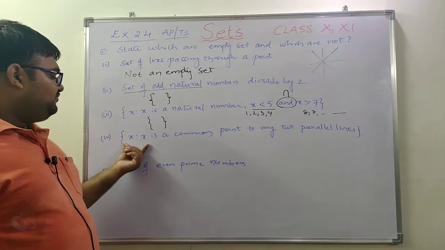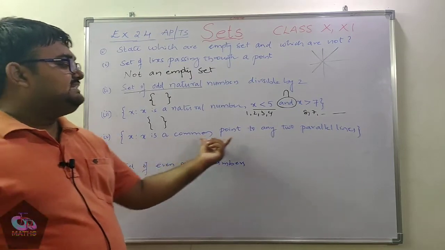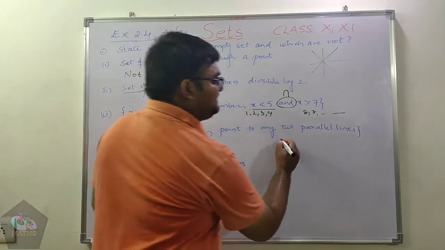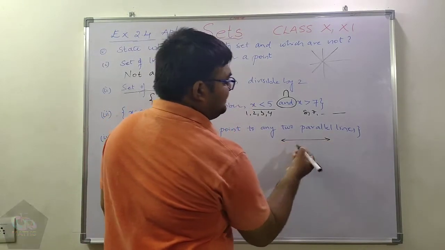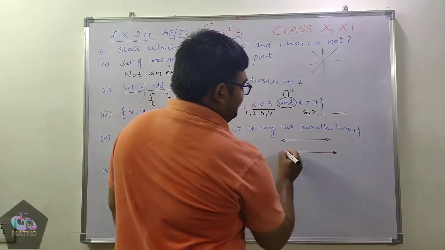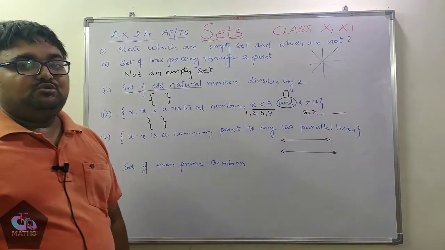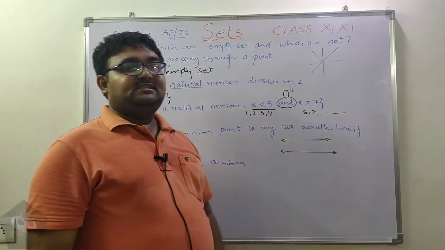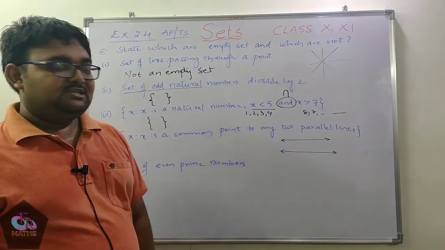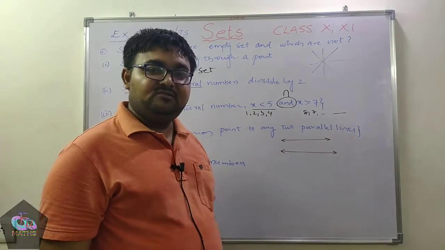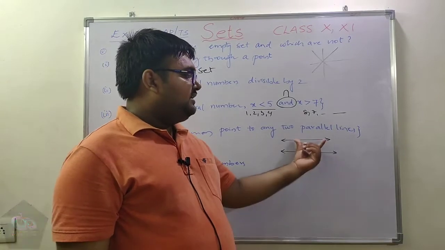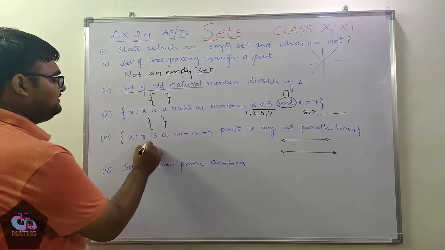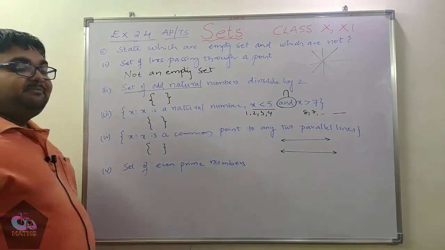Next, coming to the fourth question, x such that x is a common point to any two parallel lines. First of all we need to visualize what are parallel lines. Parallel lines means the perpendicular distance between those two lines is always the same. Will these two lines intersect at any point? At infinity also they don't intersect, so there will not be any common point for these two lines, hence this is an empty set.